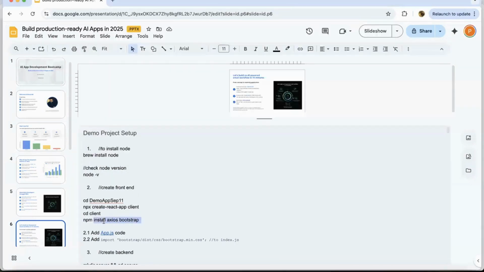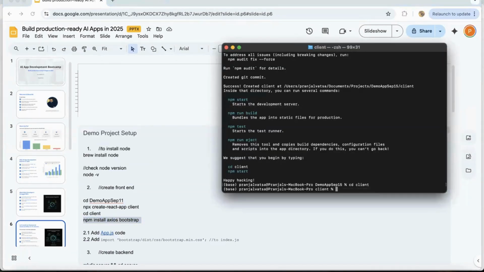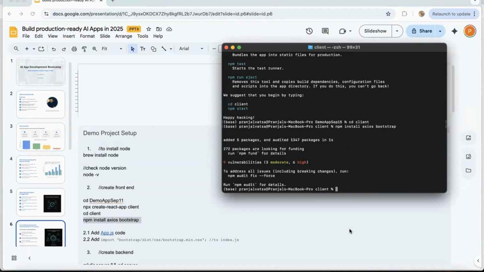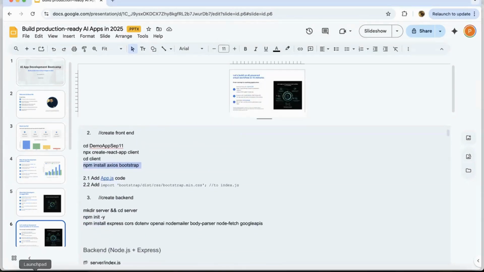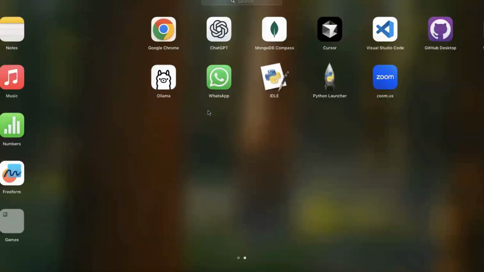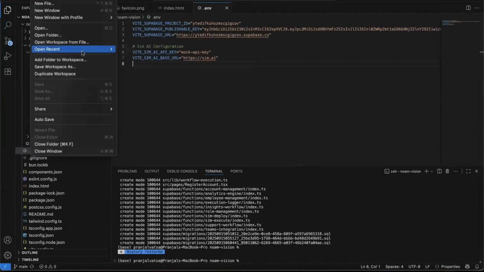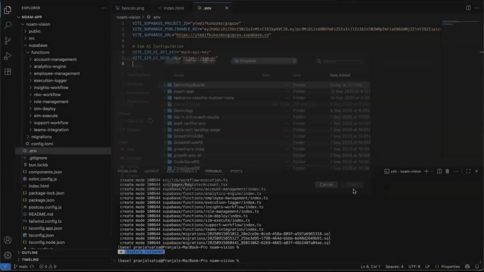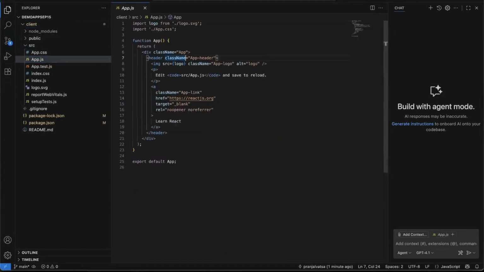So now let me go ahead and run npm install. Let me first cd to my client, and then install Axios and Bootstrap, right? So Axios and Bootstrap are installed. Now, let me open Visual Studio Code, the IDE of my choice, the IDE that I like using the most. You can use Cursor or any other IDE. Open folder. Now I can go into the demo app September 15, and this is the folder. If I go to App.js, this is my App.js.